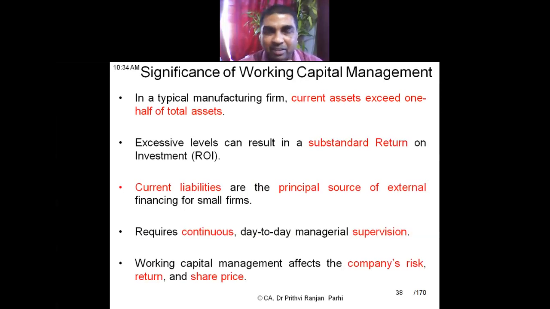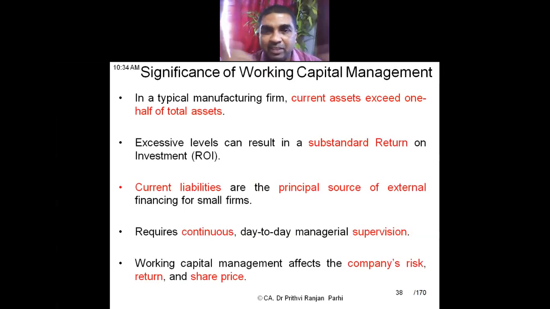Excessive level of current assets results in substandard return. Return will be less because current assets as such don't generate any return. Non-current assets generate return. So if I maintain an excessive level of current assets or excessive level of working capital, the business will get a kind of substandard return. Return on investment will be reduced.